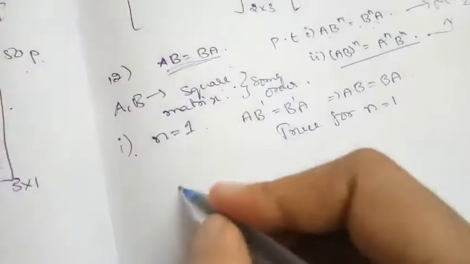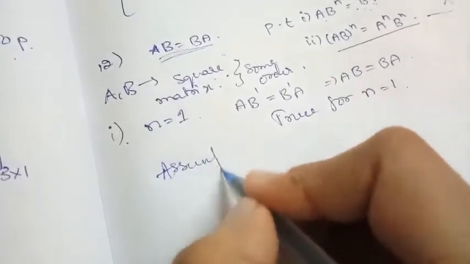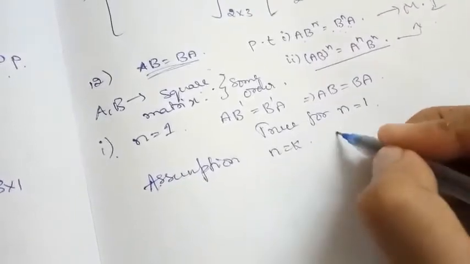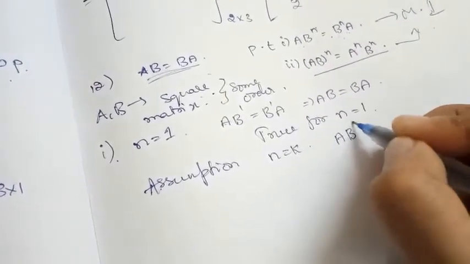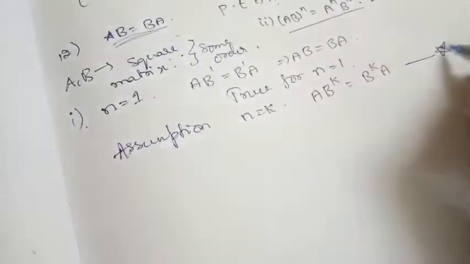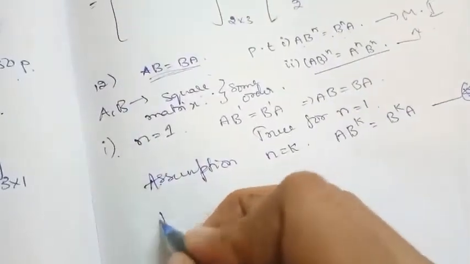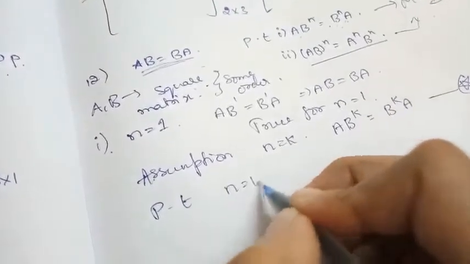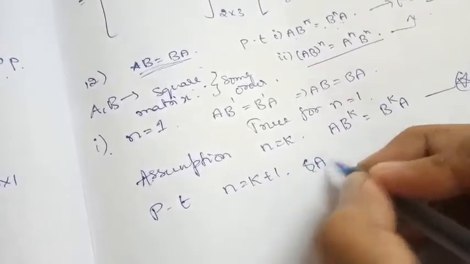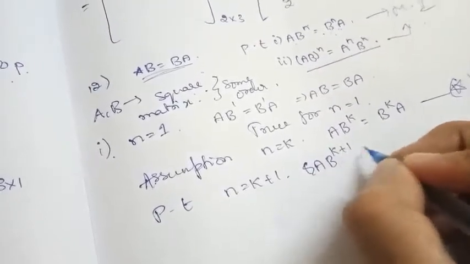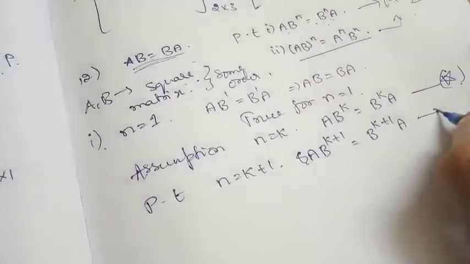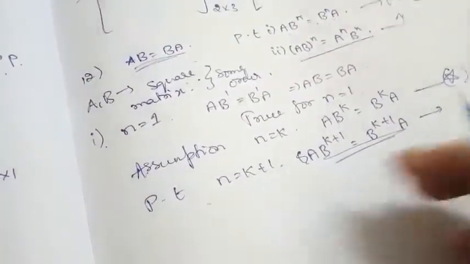Next we need to make an induction assumption. What is that induction assumption? That it is true for n is equal to k. Then our LHS becomes (AB) power k is equal to B power k into A. I will call this one star. Now we need to prove that the result is true for n is equal to k plus 1. That is nothing but (AB) to the power k plus 1 is equal to B to the power k plus 1 into A. This is what we need to prove.